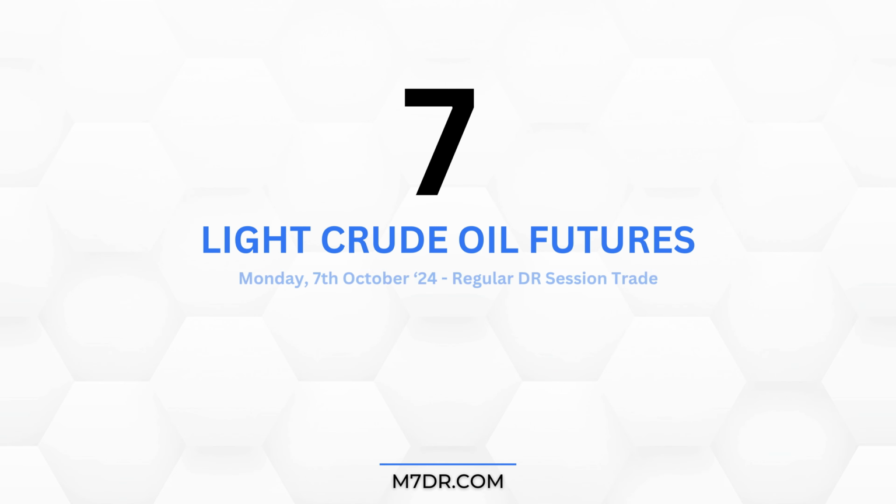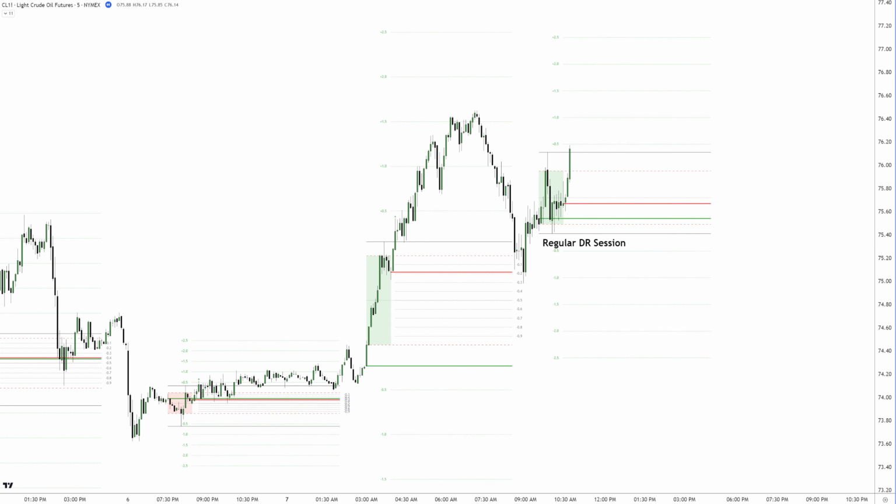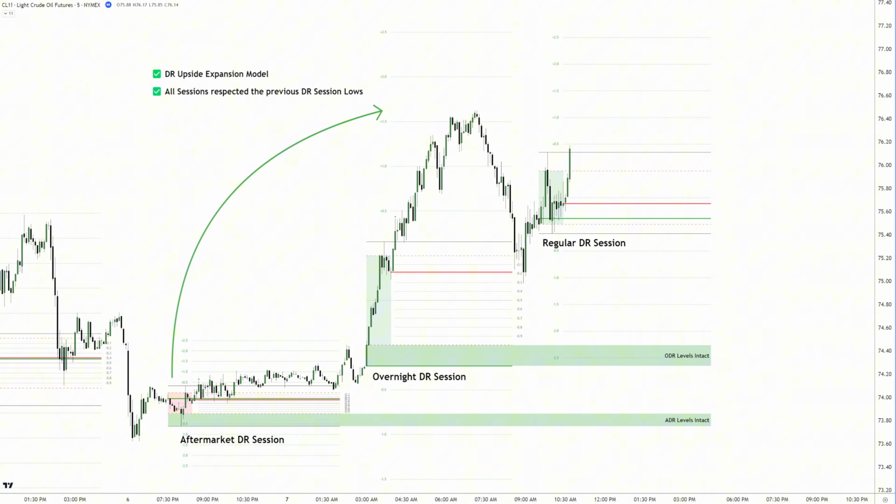Number 7, light crude oil futures, Monday regular DR session. Let's start with the trade opportunity from Monday's regular DR session on the light crude oil futures market. Looking at all 3 DR sessions and their relationship, we can see that they are forming a DR upside expansion model. The overnight DR session respected the ADR levels and expanded higher, while the regular DR session respected the overnight DR session levels, closing as a green DR box with a long confirmation.